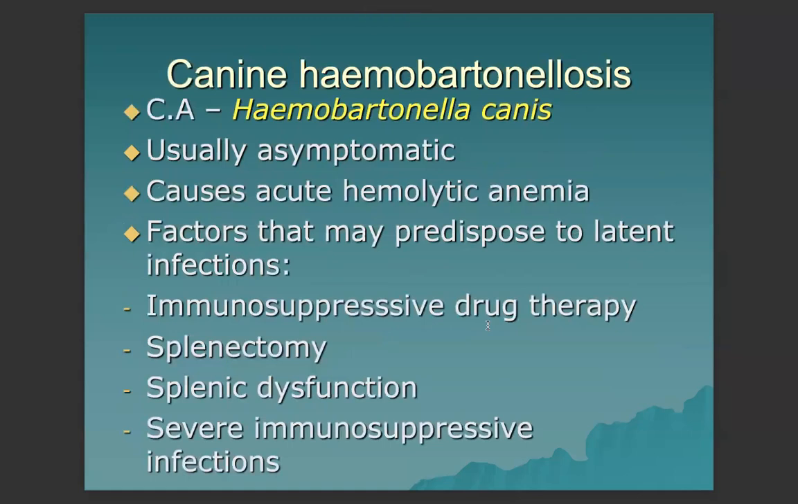Next, we have canine hemobartonellosis, which is caused by Haemobartonella canis. It can usually be an asymptomatic disease, but causes acute hemolytic anemia. Factors that may predispose to latent infections are immunosuppressive drug therapy, splenectomy when the spleen was removed, splenic dysfunction when the spleen is not functioning well, and other severe immunosuppressive infections.